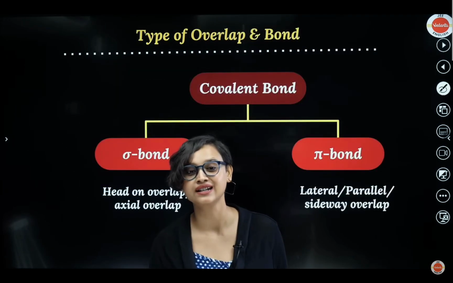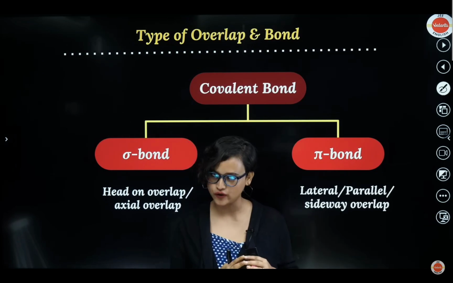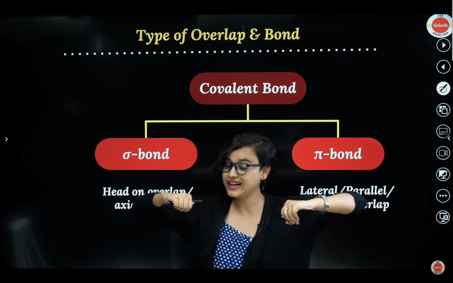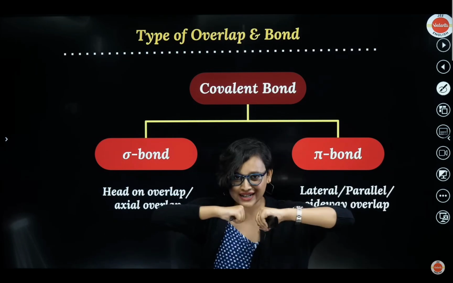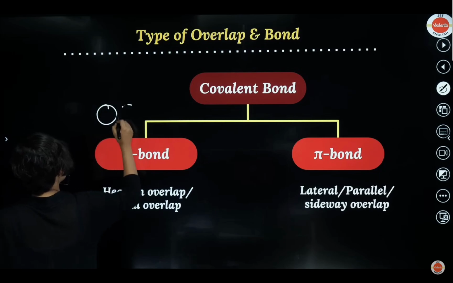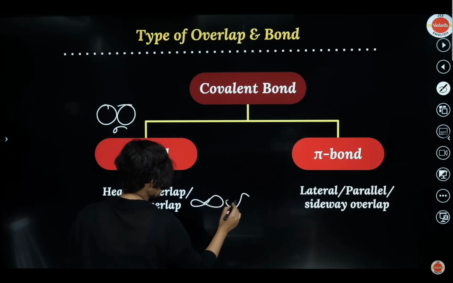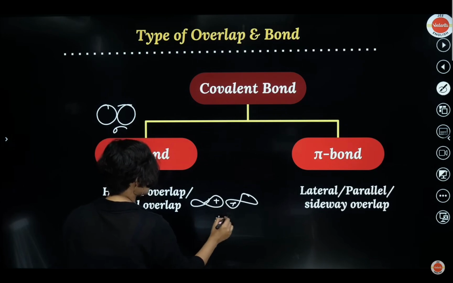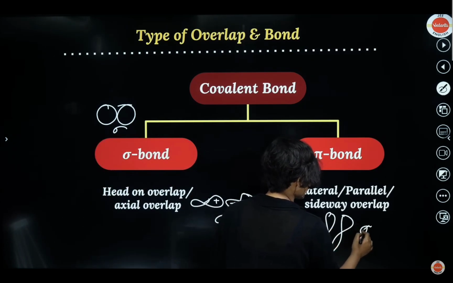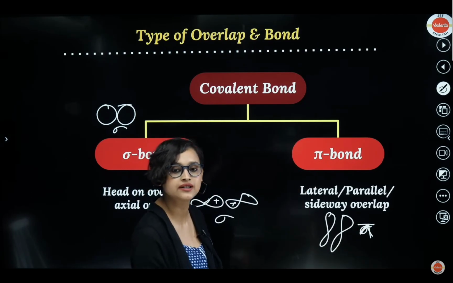Now we come to something called type of overlap and bond. So a covalent bond forms, right? When a covalent bond forms, you just saw coaxial and collateral, right? Either it can be like this or it can be like this. When it is a head-on collision, when two heads are coming together, it's called a sigma bond. For example, if an S and an S come like this, it's a sigma bond. If it is a P like this and a P like this, plus and plus, this is also a sigma bond, okay? But if it is like this and like this, then this is your pi bond. When a lateral, sideway or parallel overlap happens, it's called a pi bond.